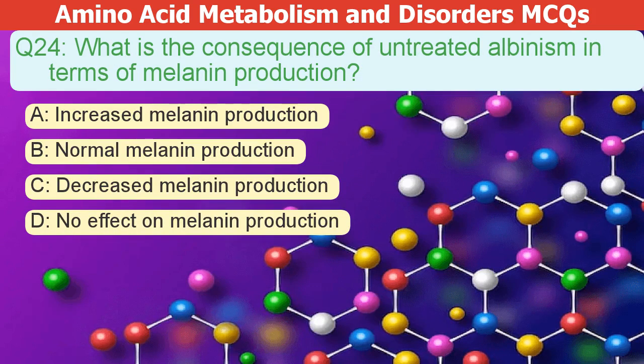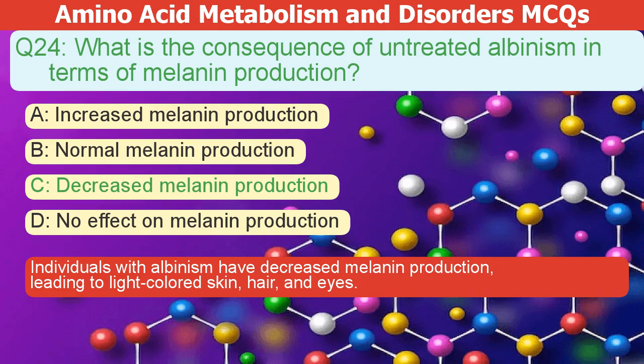What is the consequence of untreated albinism in terms of melanin production? A. Increased melanin production. B. Normal melanin production. C. Decreased melanin production. D. No effect on melanin production. The correct answer is C. Individuals with albinism have decreased melanin production, leading to light-colored skin, hair, and eyes.